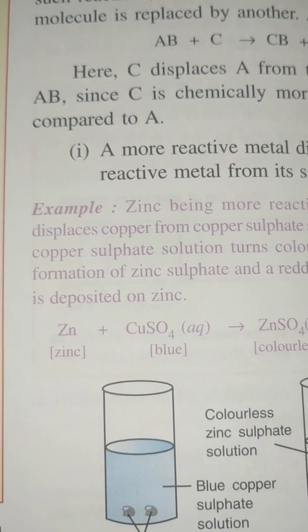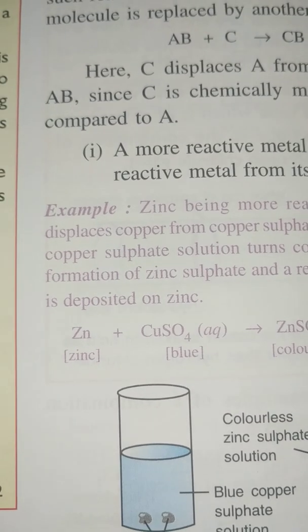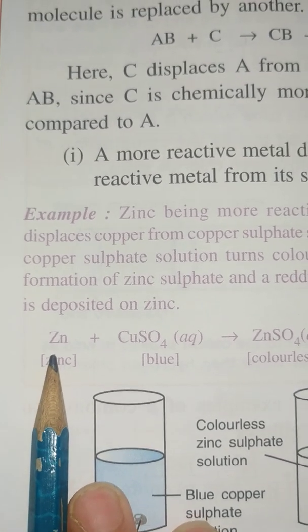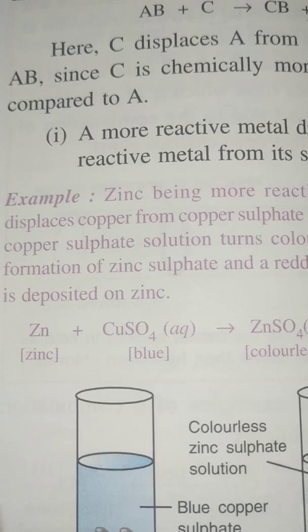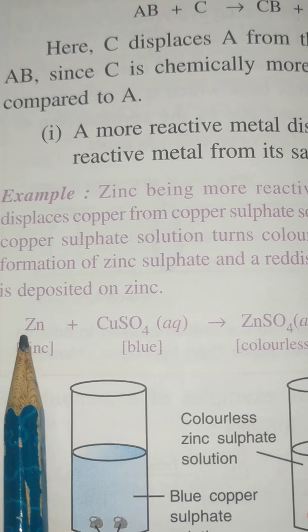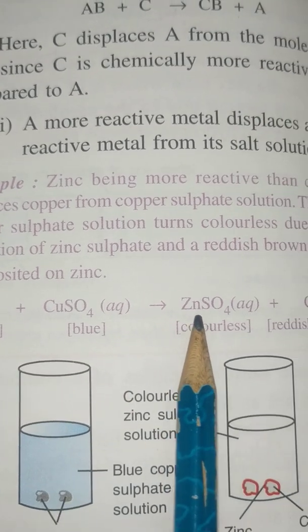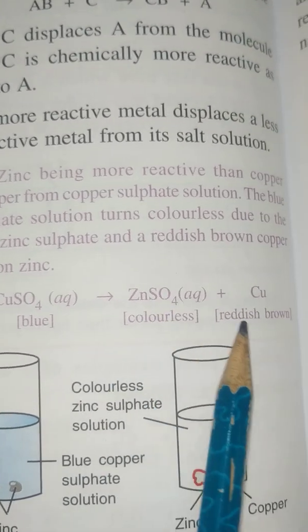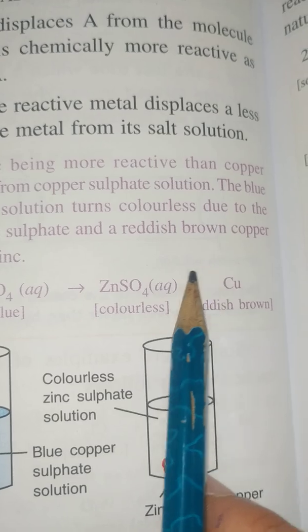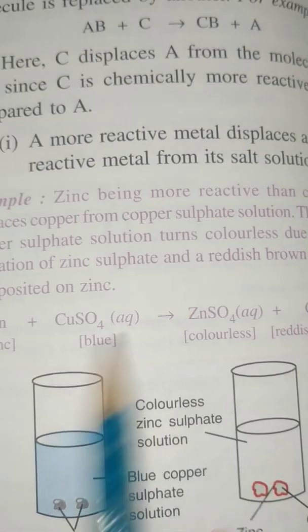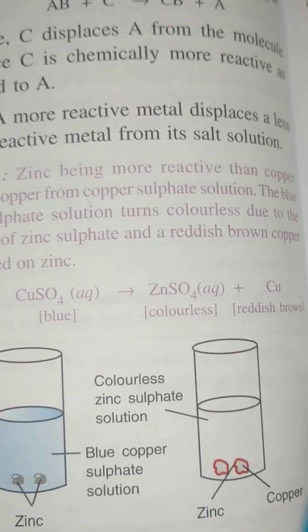This is an example you are very familiar with. Here we have zinc. When it reacts with copper sulfate, we know that zinc is more reactive than copper, so it will displace copper. So it will give rise to ZnSO4, that is zinc sulfate, and copper. Here we will have reddish brown copper deposited on zinc.